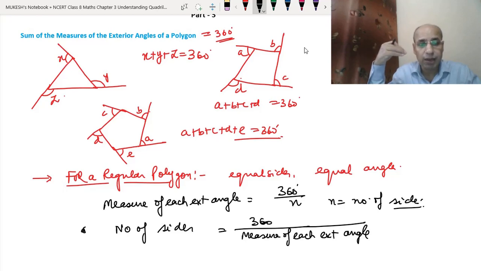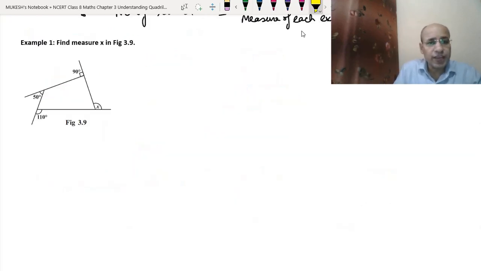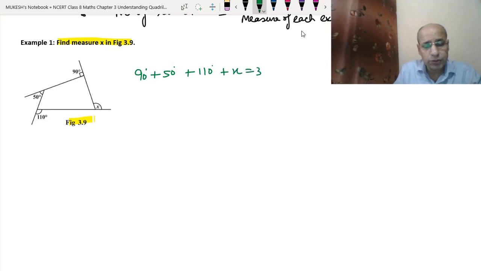So now let's do example 1. In example 1, we have to find the measure of x, which is given in the figure. Since this is an exterior angle, this is also an exterior angle, this is also an exterior angle, and this is also an exterior angle. And I told you that the sum of the exterior angles of any polygon is 360 degrees. So 90 degrees plus 50 degrees plus 110 degrees plus x will be equal to 360 degrees. 90 plus 50 is 140. 140 plus 110 is 250.